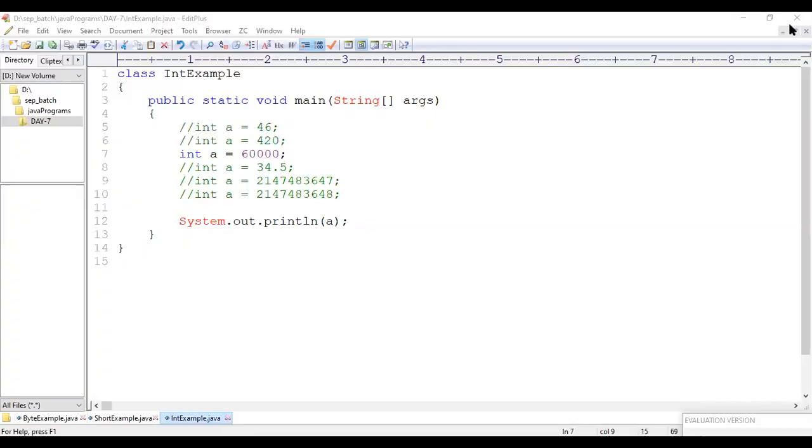Let me consider the next one. Let me compile it. There is no issue. Let me execute it. Yes, even 60,000 as a revised salary you will get. That's not a problem. After this, let me check this one. So directly, if I press Control 1, no problem.